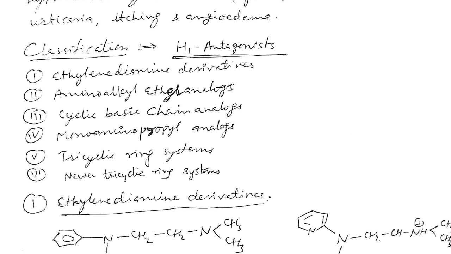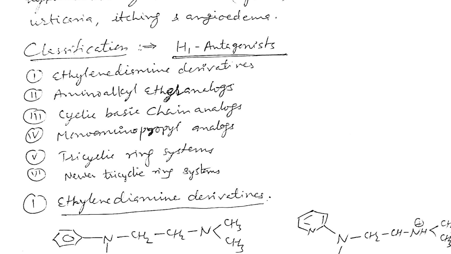The levo form of cetirizine is used, and the dextro form is not used. Then there are cyclizine, chlorcyclizine and meclizine, which we discussed in the tricyclic system, monoamino propyl derivatives, the tricyclic phenothiazine derivatives that we discussed today, and newer cyclic analogs like ketotifen.